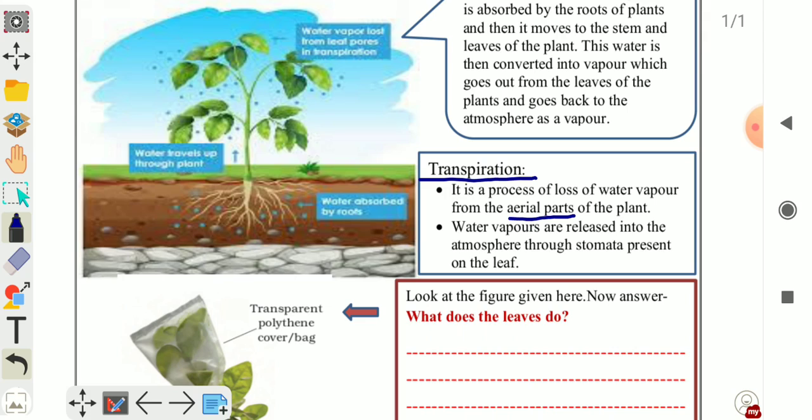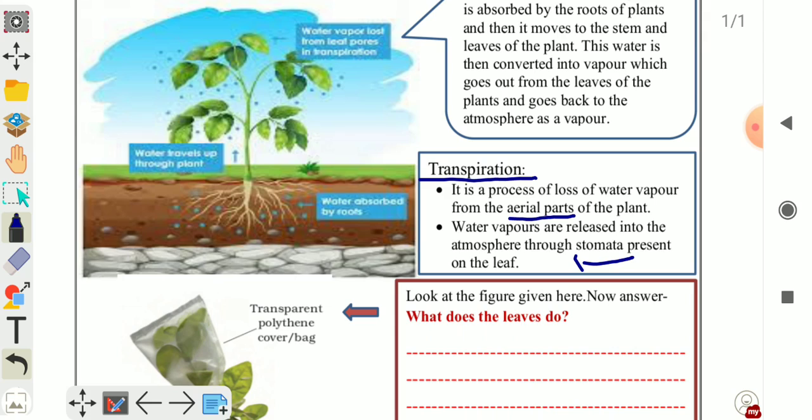Water vapors are released in the atmosphere through stomata present in the leaves. What do you mean by stomata? Stomata are tiny pores present in the aerial part of the plant, especially in the lower surface of the leaves.